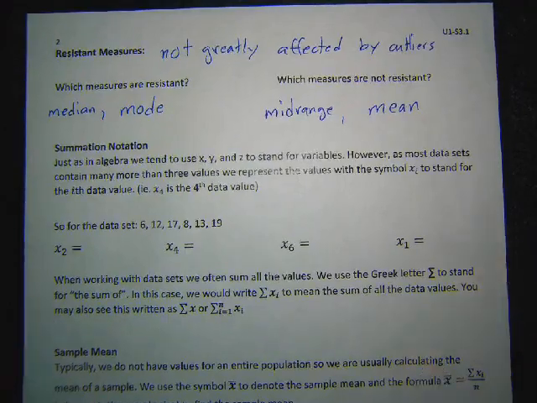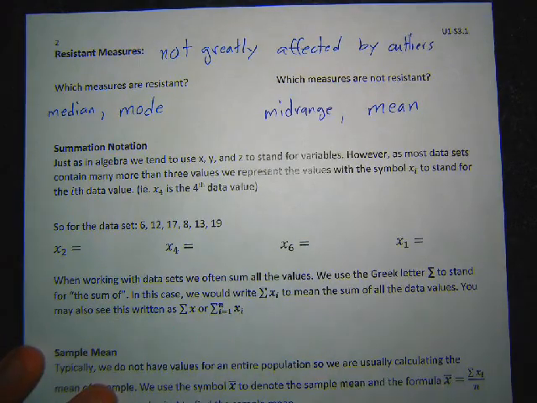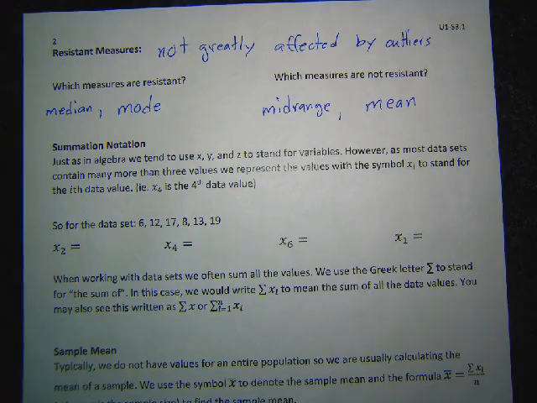Okay, that's probably the important part for the homework. So what we just covered now, you should be able to find mean, median, mode, mid-range. You should know about resistant measures, that kind of thing. Last part here, we're going to talk about some notation, some ways of writing numbers and stuff that we're going to use the rest of the semester. So I want to just make sure these are familiar. You'll see these show up in formulas and stuff throughout the semester. So I just want to make sure you understood.